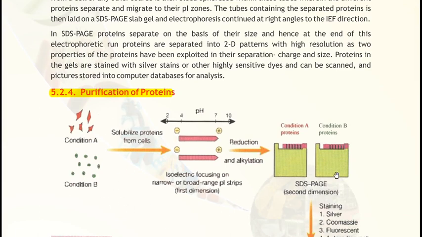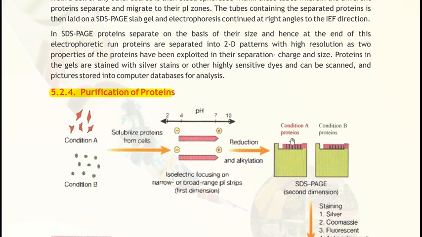When the protein is run on the gel, then one of the steps is staining of the proteins with silver stain. The protein that is run on the gel can be identified by silver staining, Coomassie blue staining, fluorescent staining or autoradiography.